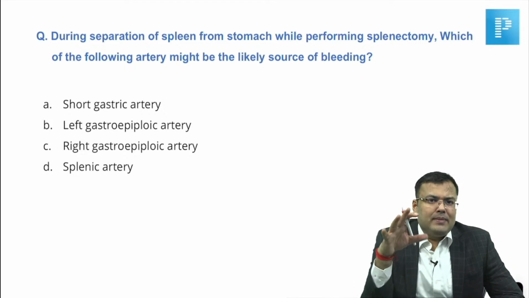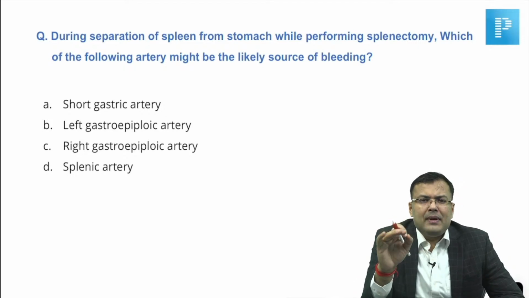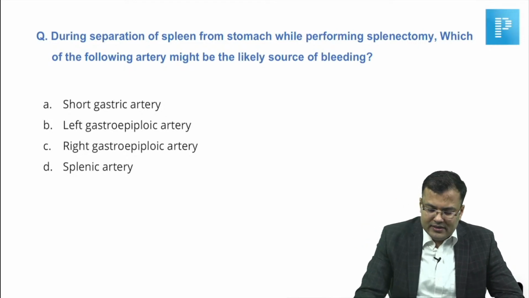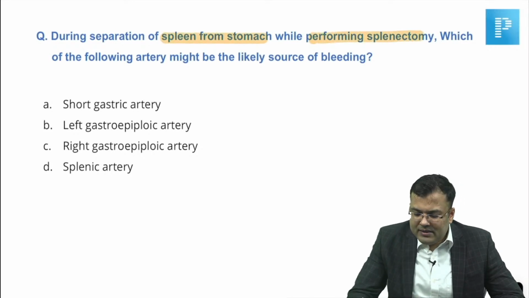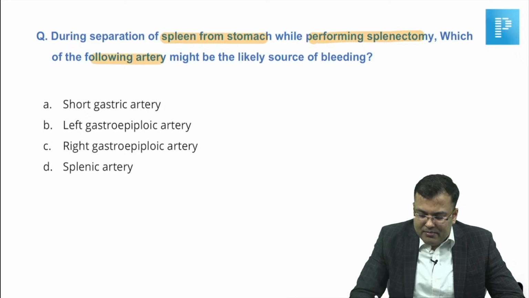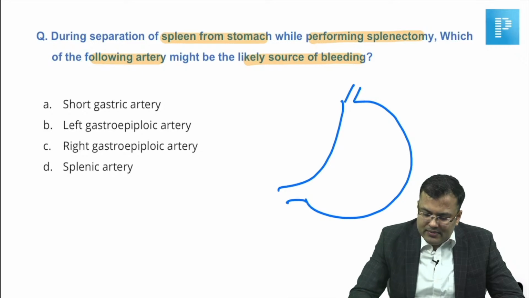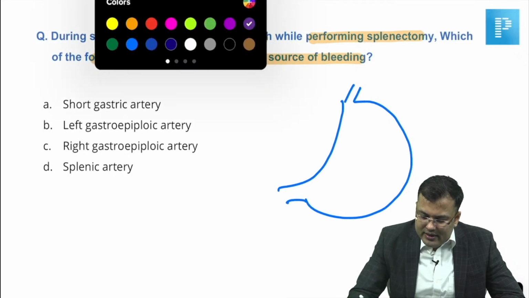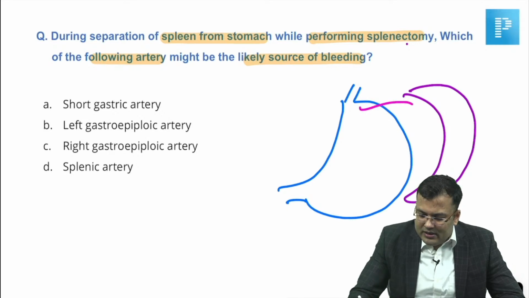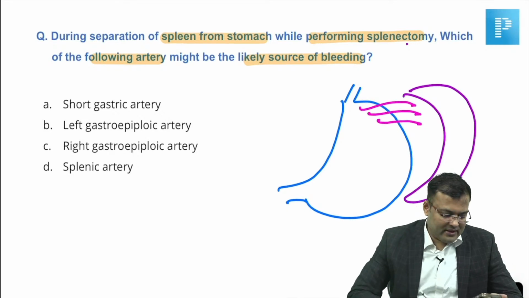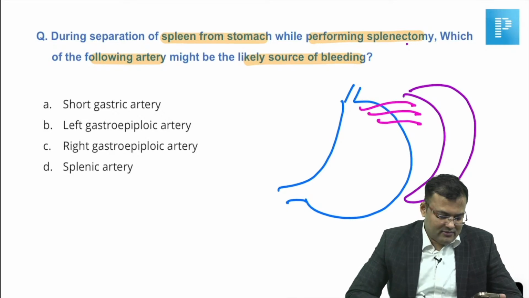Next, it is based on anatomy, simply anatomy. Tell me, guys, what is the correct answer? During separation of spleen from stomach, while performing splenectomy, which of the following arteries might be the likely source of bleeding? You can see this is the anatomy. Where is the spleen? You can see here is the spleen. Can you tell me what these vessels are?